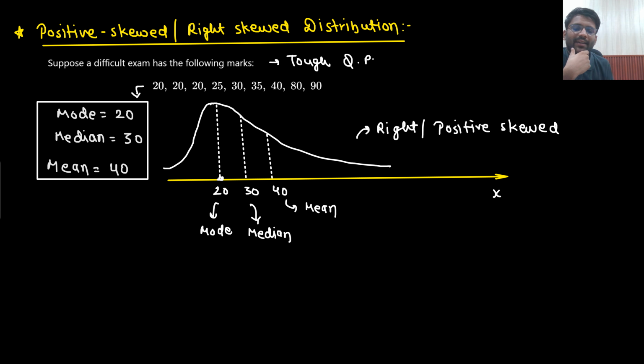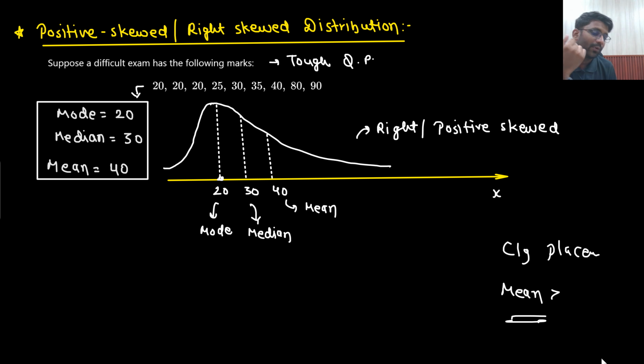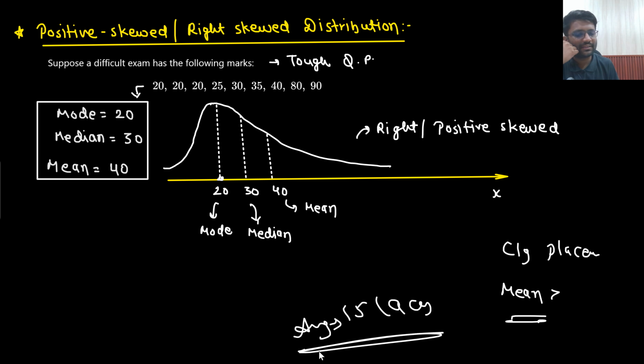So if you ever see college placement data, and you see that they are focusing a lot on the mean, they would say our mean package is 15 lakhs. Average package, mean means average. They will say our average package is 15 lakhs. That means that college is a scam.